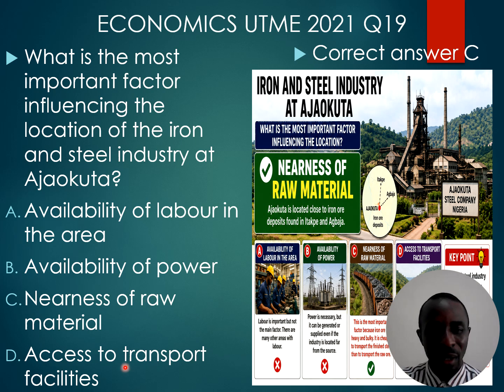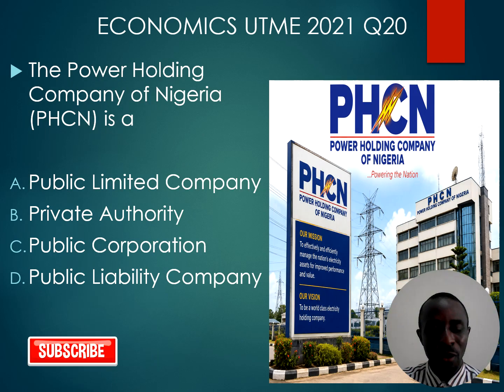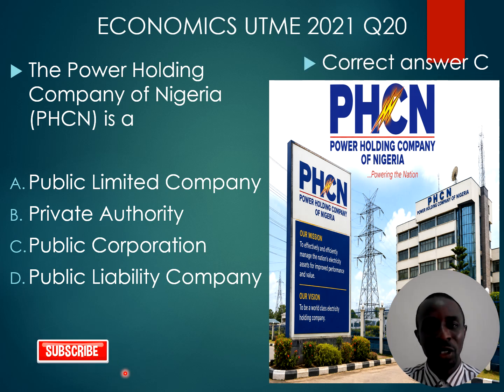To the last question for today, the Power Holding Company of Nigeria (PHCN) is a public corporation. Option C. PHCN used to supply electricity before in Nigeria, before the name was changed to Electricity Distribution Company, that's DISCO.